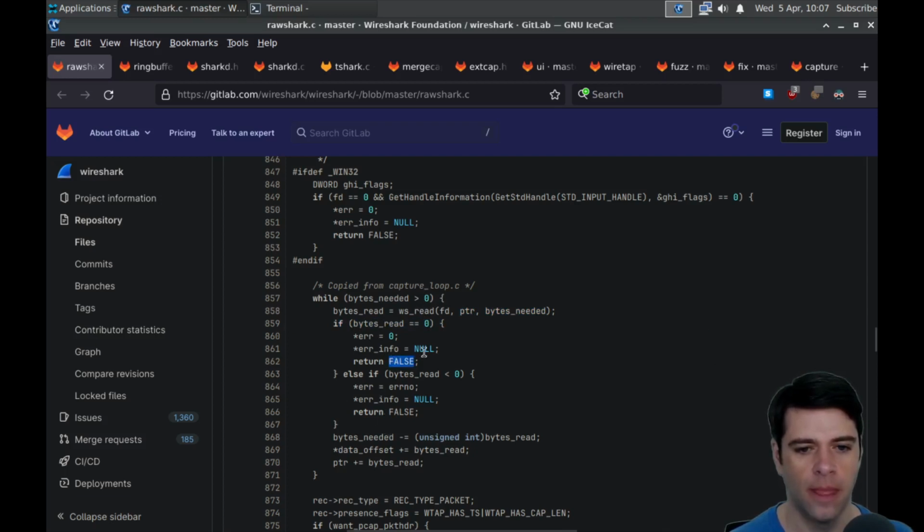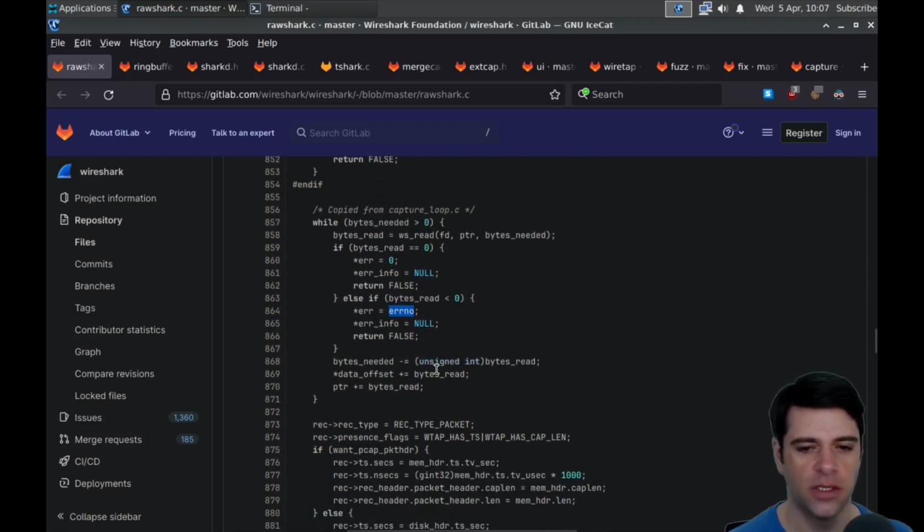And if we've read fewer than 0 bytes, I guess an error condition, we're going to set the error to something non-zero and return false. Otherwise, bytes needed is going to be decremented by the bytes we read. And then the buffer offset is going to be incremented by bytes read, because next time we do this, we're going to be reading further into the buffer.